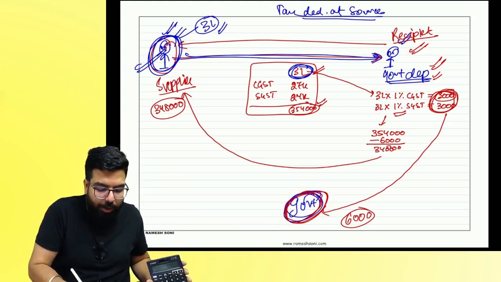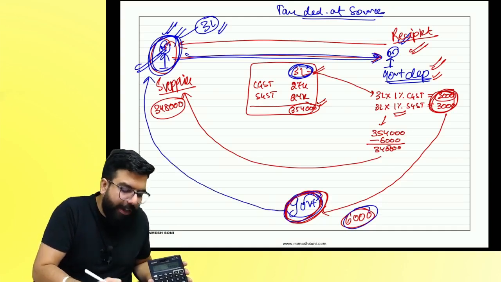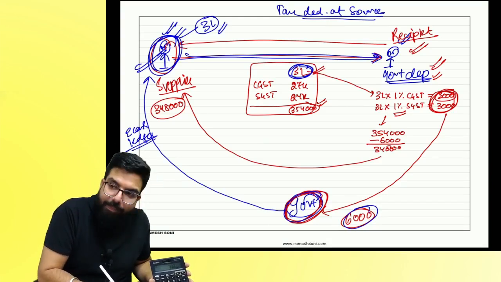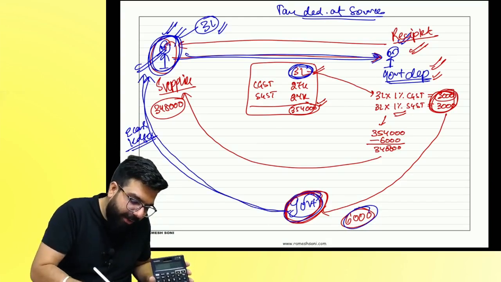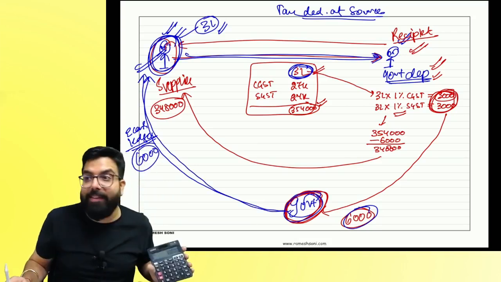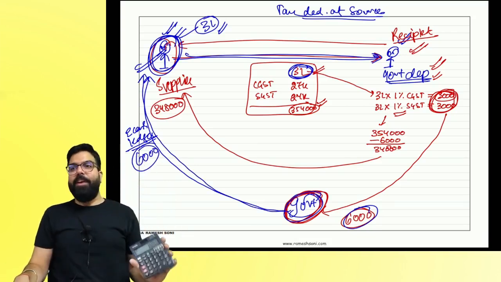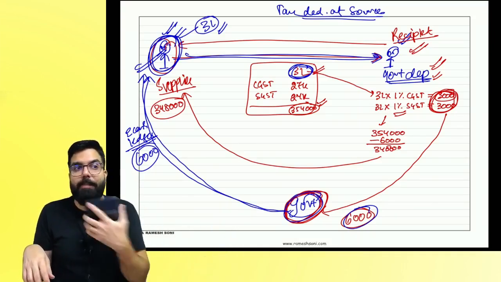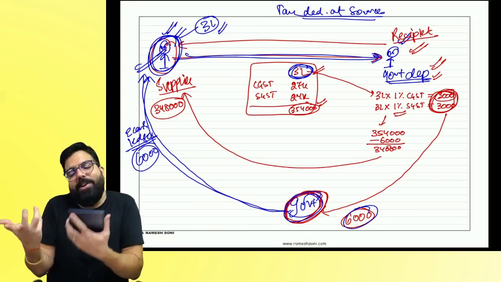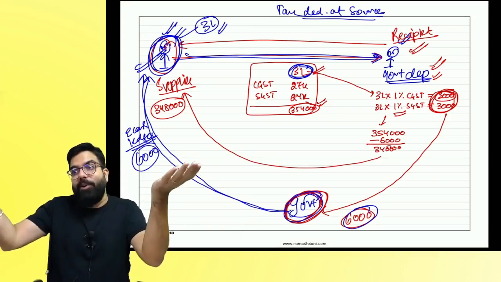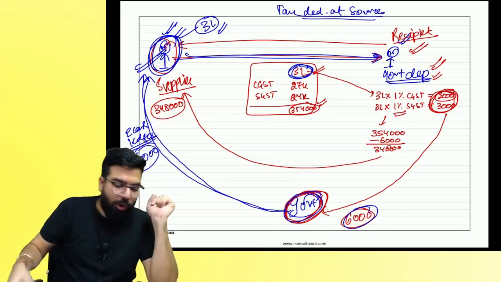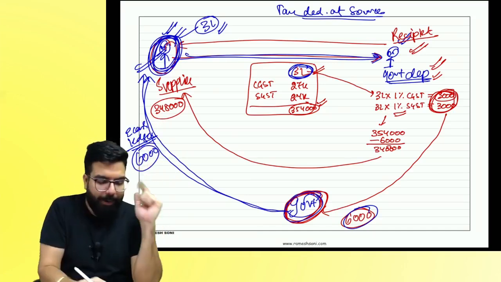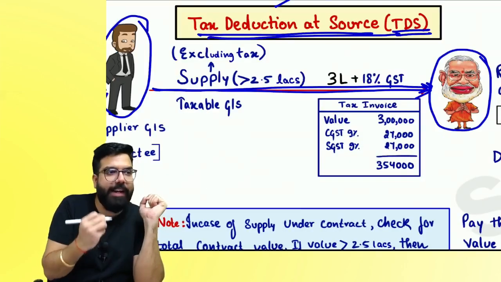My question is, what will the government do with the 6,000? Government will give it to you in your e-cash ledger. Do you know what your e-cash ledger is? In your e-cash ledger, government will give it back to you. Does the government give TDS and TCS back in your e-cash ledger or credit ledger? Cash ledger. Can I use my cash to pay my output tax liability? So what will the supplier do with the cash ledger? Whatever is there, he can use it. People, the same thing I've drawn over here, TDS.